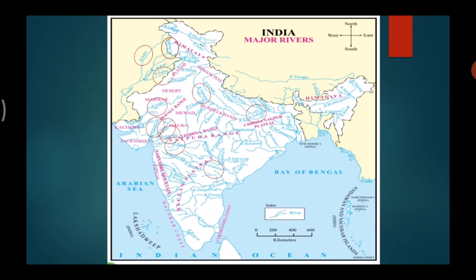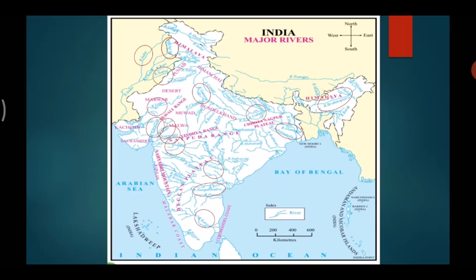Towards the south, we can see River Kaveri, River Tungabhadra, and to the east, we can see River Brahmaputra, River Damodar, etc. Thus, these are some of the important rivers in India.